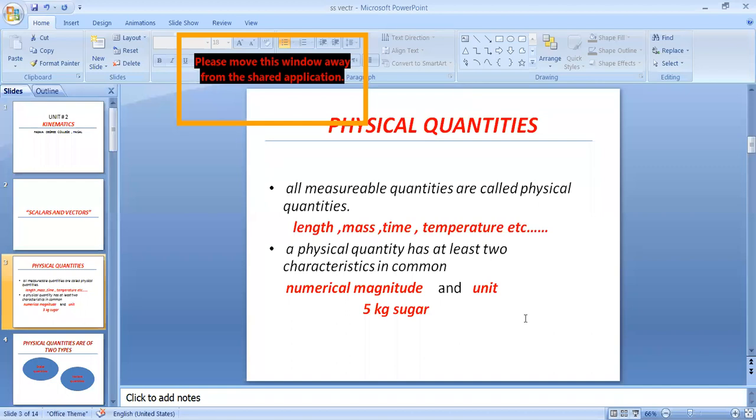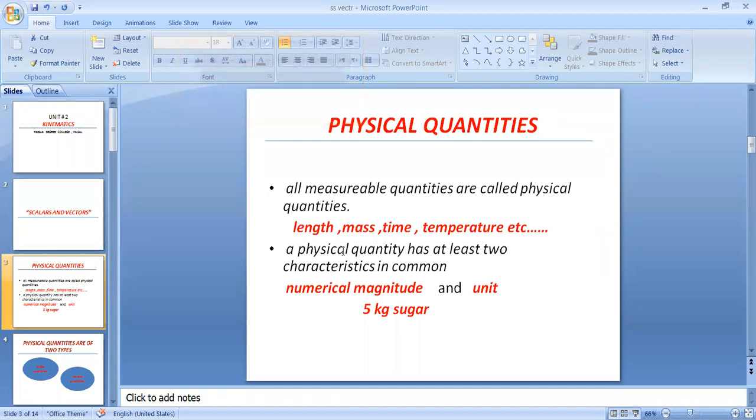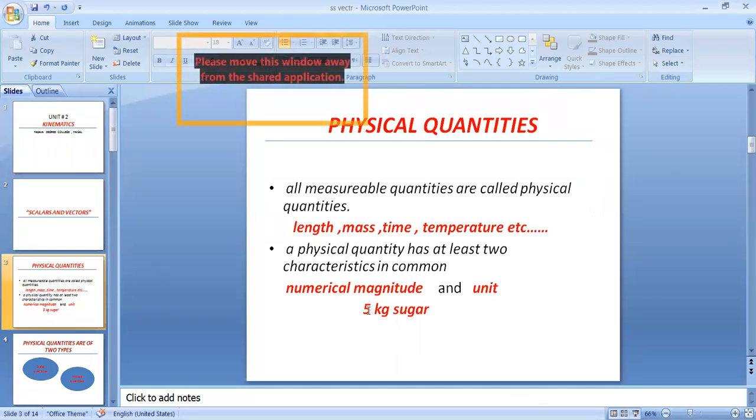Here, sugar is the mass, and mass is calculated in kgs and its numerical value is 5. It means mass is a physical quantity. So all measurable quantities are called physical quantities. They have two things common, their numerical value and its unit.